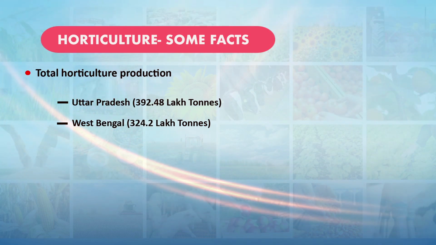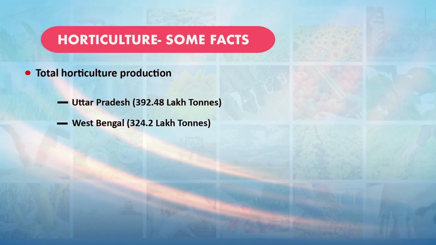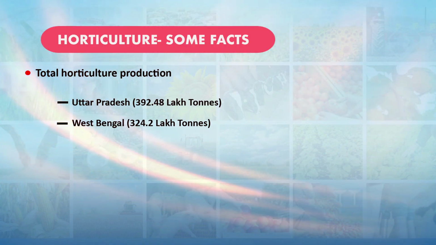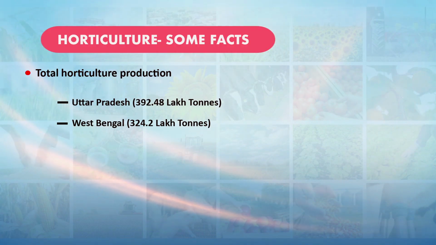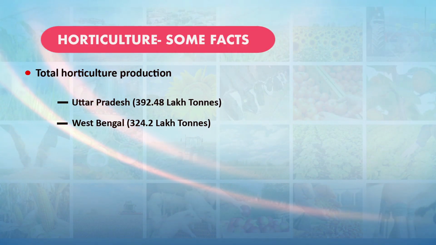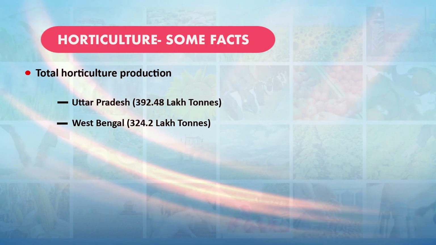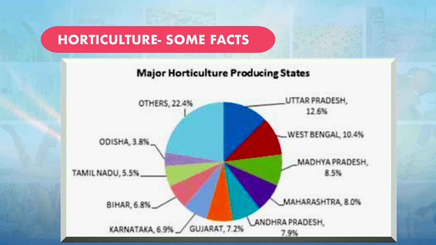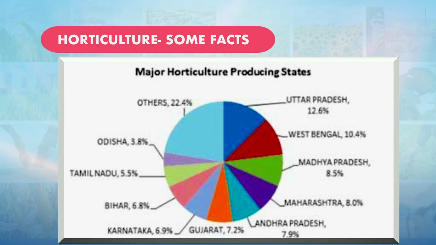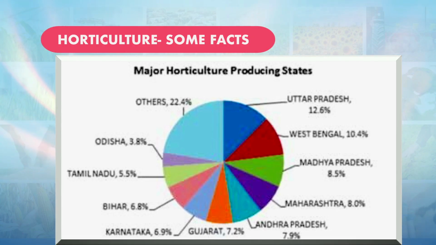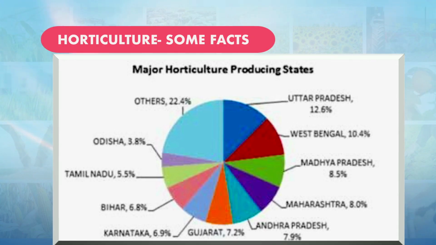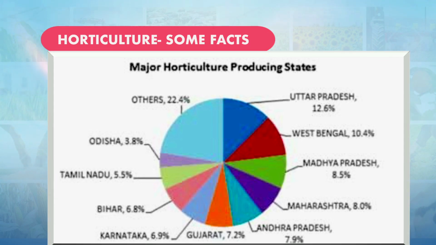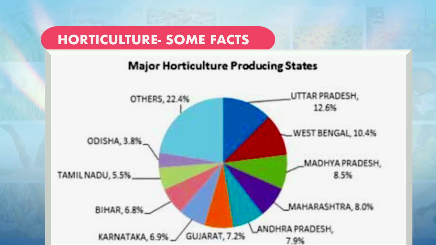In total horticulture production, the major contributing state is Uttar Pradesh, which produces 392 lakh tons. West Bengal is the second largest contributor, with 324 lakh tons of horticulture commodities. Other major states contributing a lot to horticulture production are Madhya Pradesh, Maharashtra, Andhra Pradesh, Gujarat, Karnataka, Bihar, Tamil Nadu and Odisha.